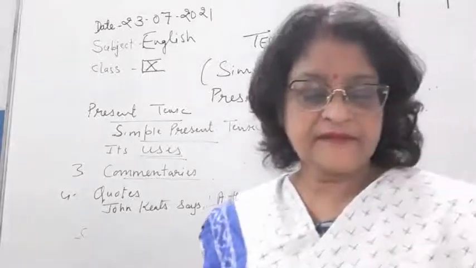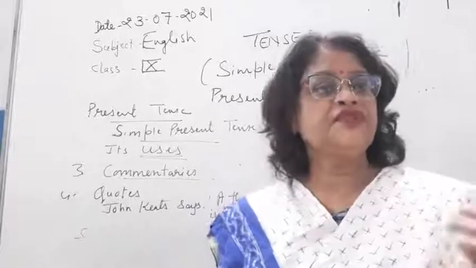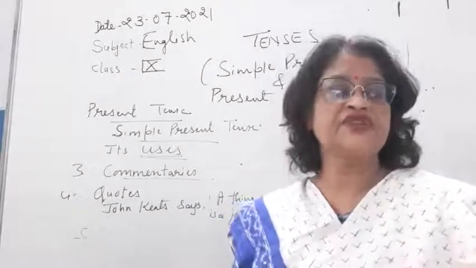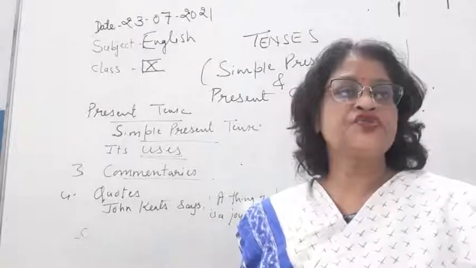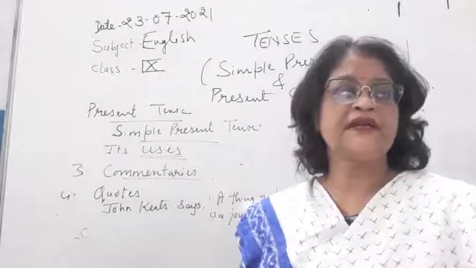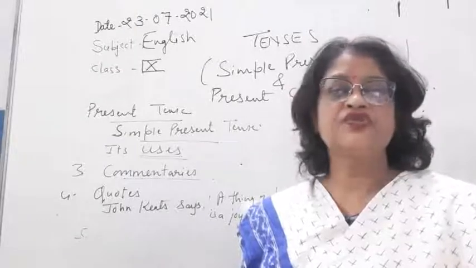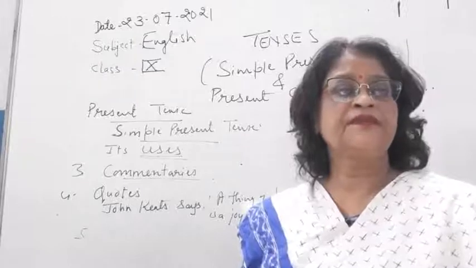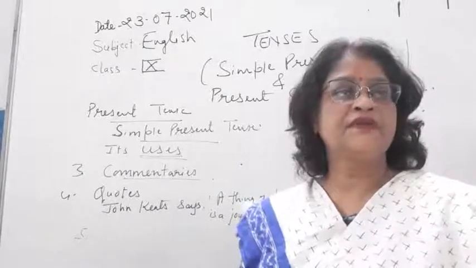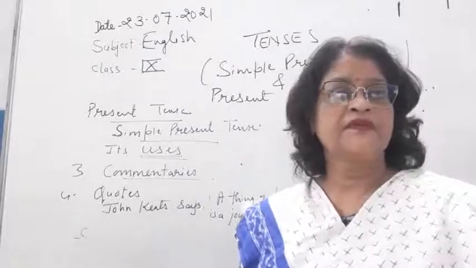Then children, for a future schedule, we make a future schedule for leaving and coming, like: he goes to London tomorrow at 8 a.m. by KLM. KLM is the name of the flight. Or he goes to London tomorrow at 8 a.m. from Air India.